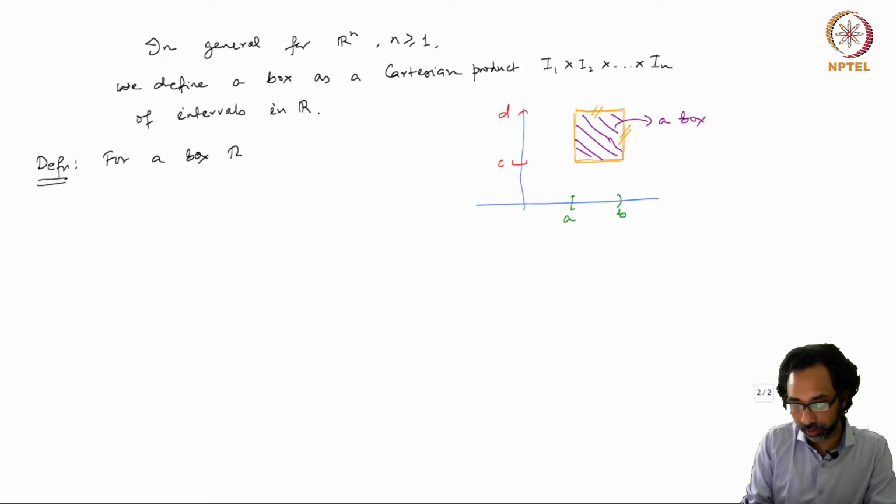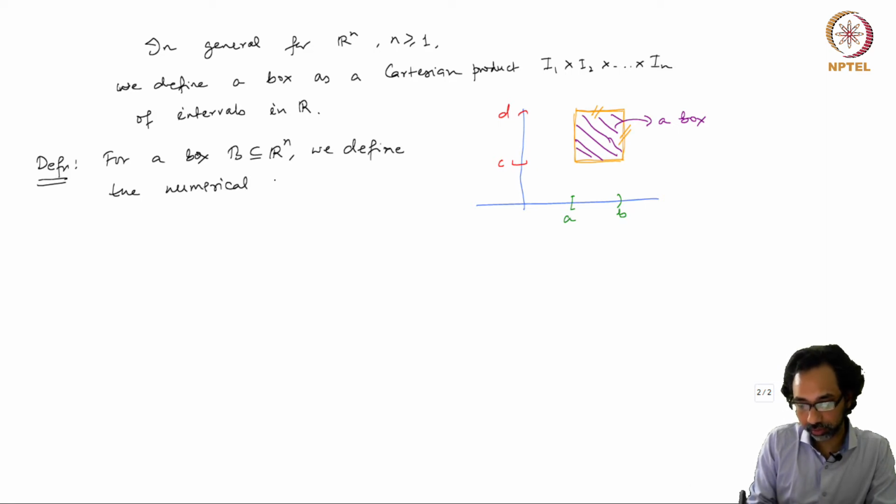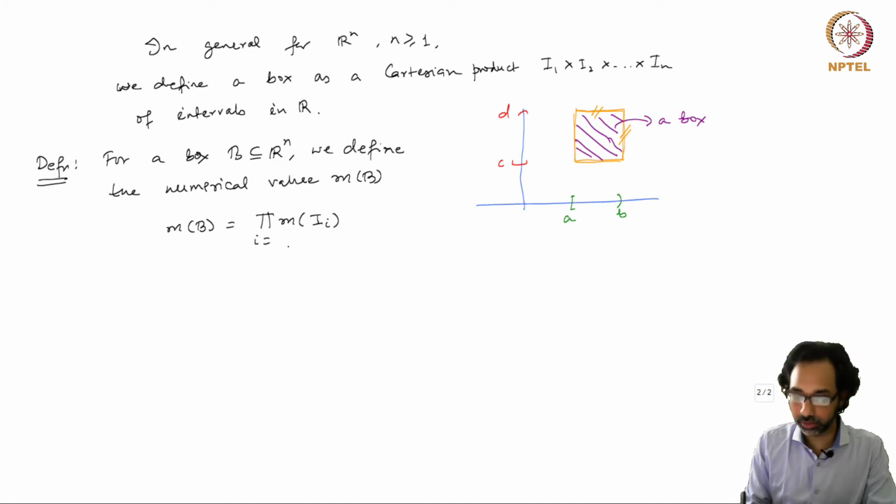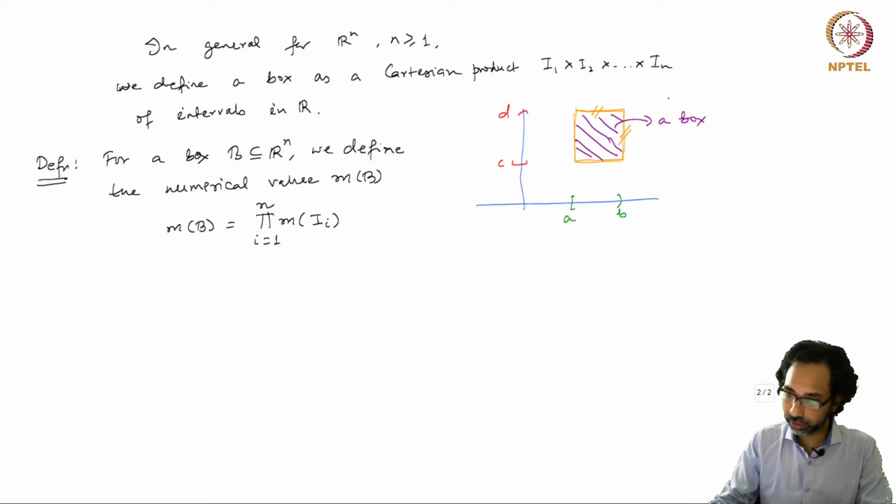For a box B in Rn, we define the numerical value m of B to be simply the product of all the intervals that B constitutes. So this is from 1 to n. So here, for this box B